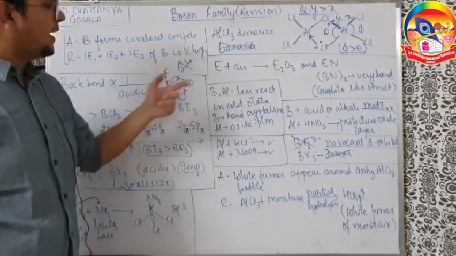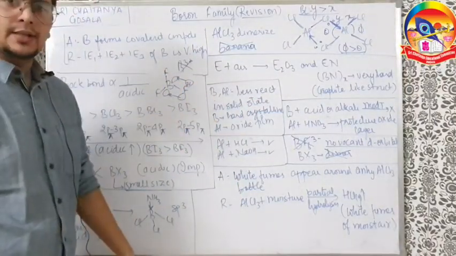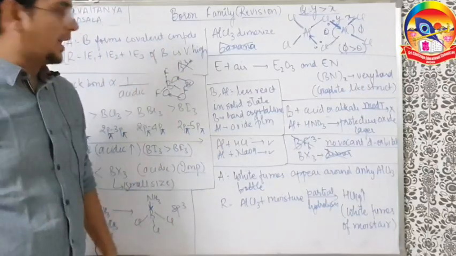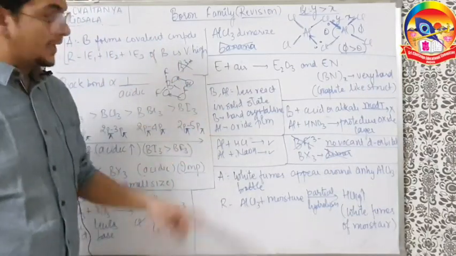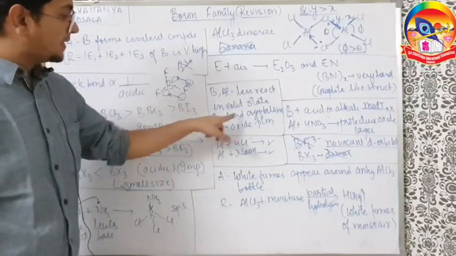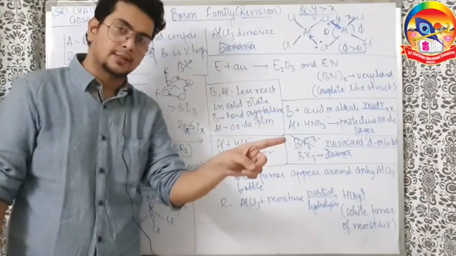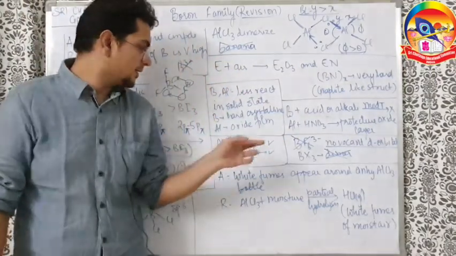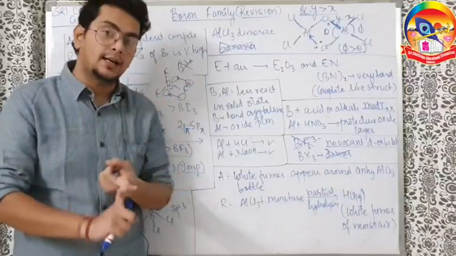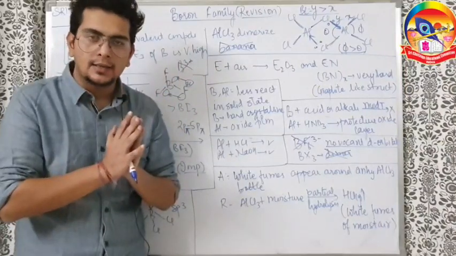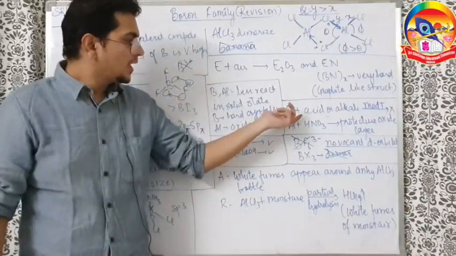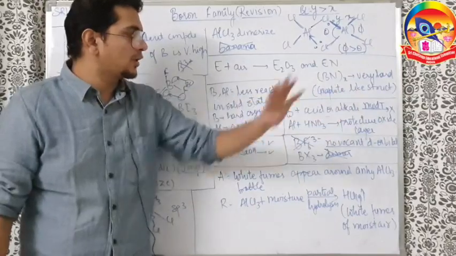Then boron and aluminium are less reactive in the solid state, but if you crush them, they react well. But why are they less reactive? The reasons are different. Boron is a hard crystalline solid, I already discussed, very hard, so very tough to react. Aluminium forms a protective oxide layer, that's why it is kinetically inert. So what happens when boron reacts with acid or alkali at moderate temperature?